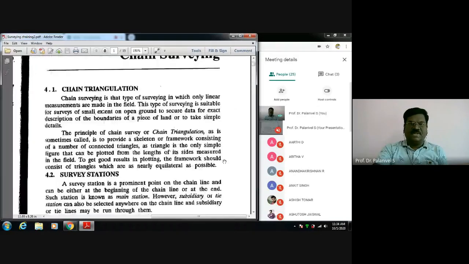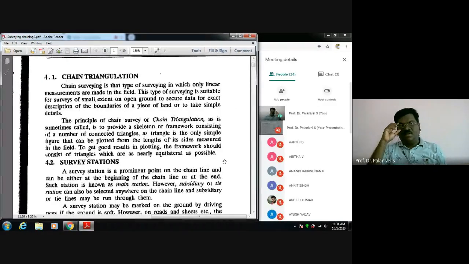Chain surveying. Already I told you what is chain surveying. It is also called chain triangulation. Why is that word triangulation there? See, by doing chain surveying, what is the purpose of surveying? The object of surveying is to prepare a plan or map of the given area. Some area is given to you, and you want to prepare a plan or map of that area. For that purpose, you are carrying out a survey. One such survey is chain survey.